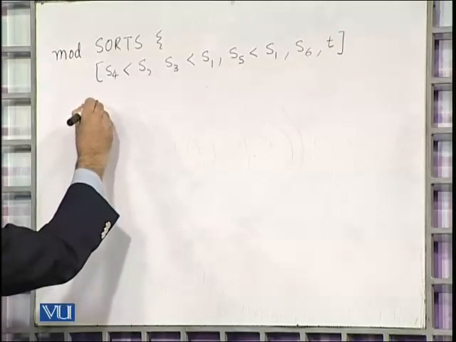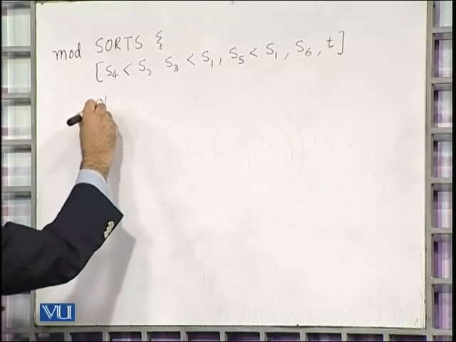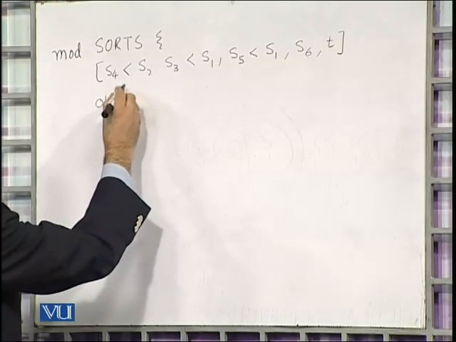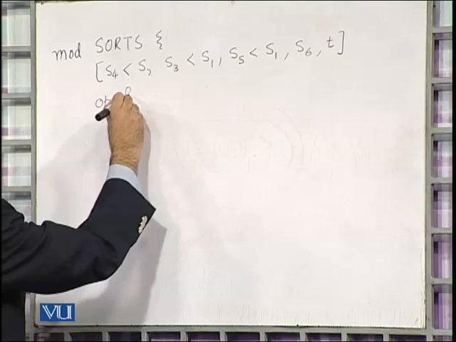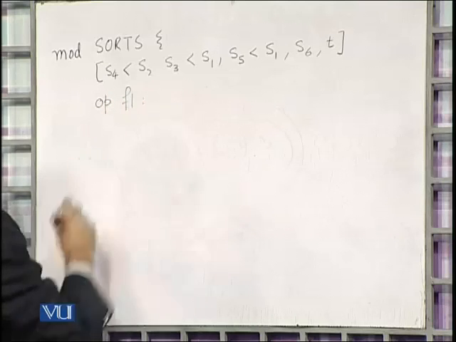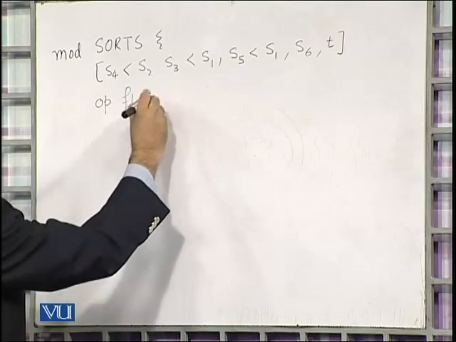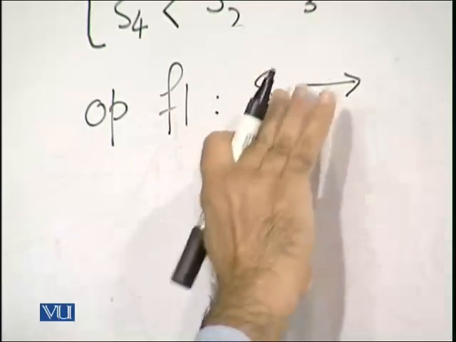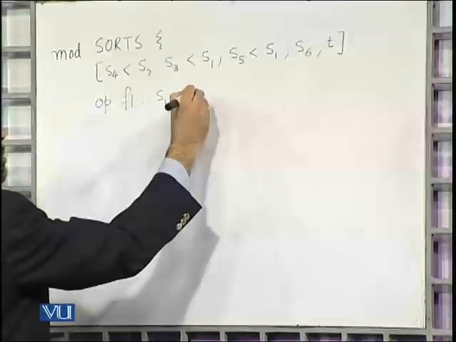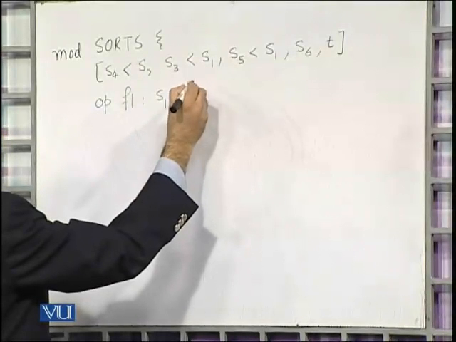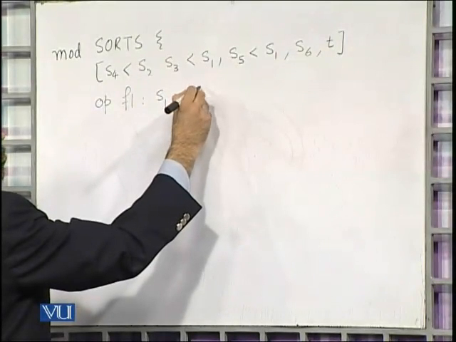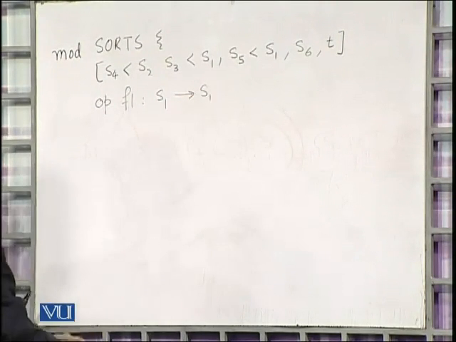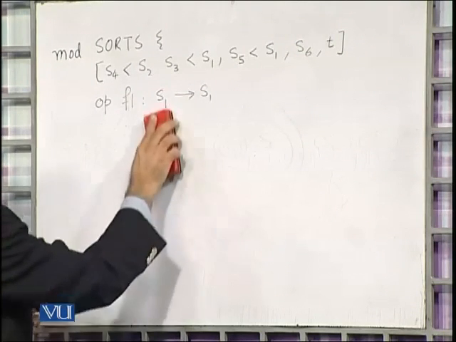Say I have this operation, let's call it F1, which gives us S1.